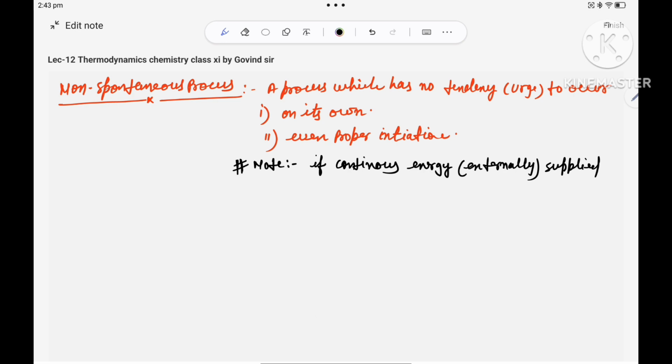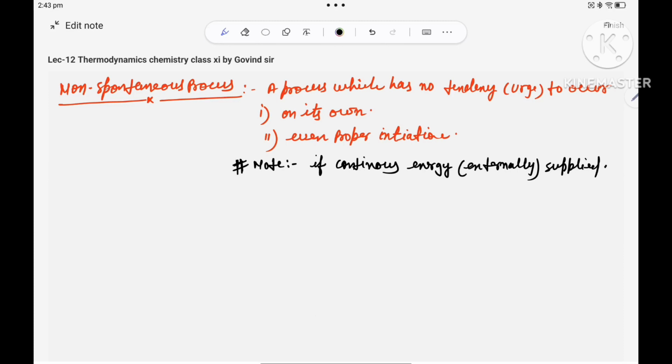If continuous energy is supplied, then this process can happen. Water cannot flow from lower height to upper height, but when you apply that water pump or DC motor, then water flows from lower height to higher height.